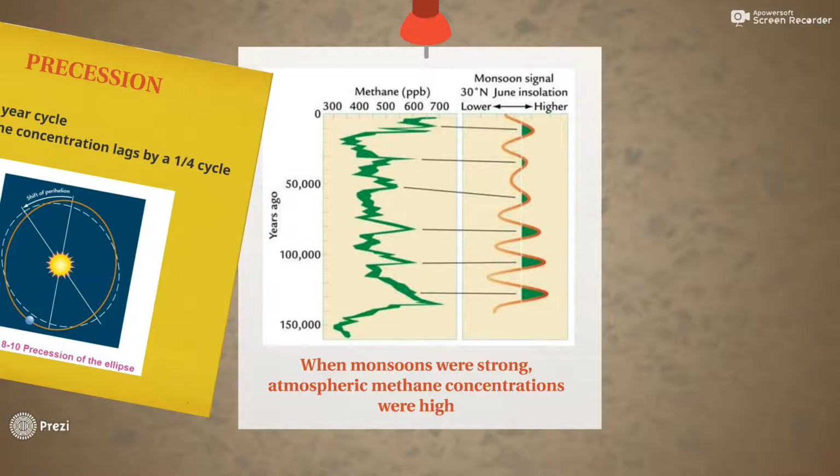This graph shows data that confirms the correlation between monsoon strength and atmospheric methane concentration.